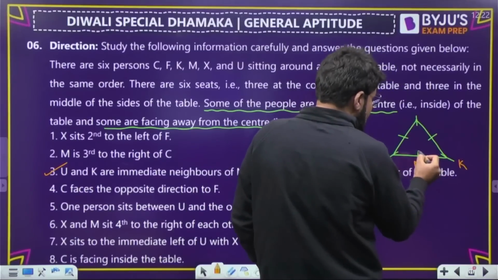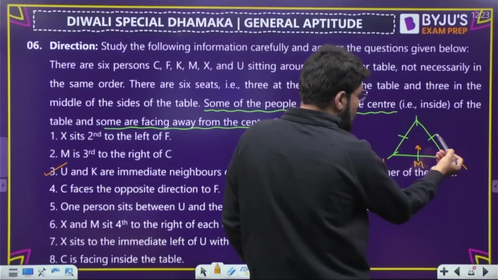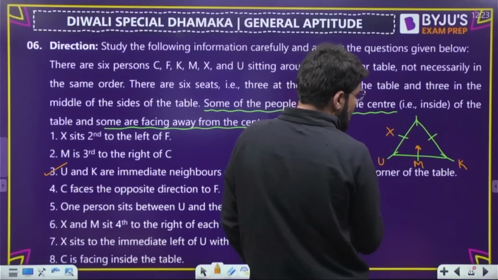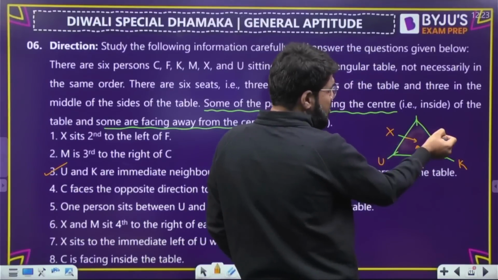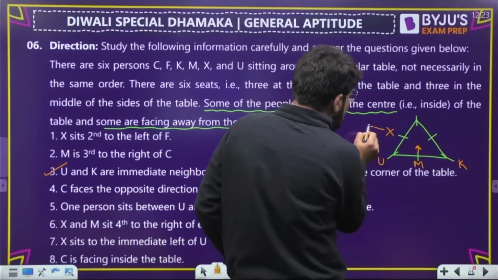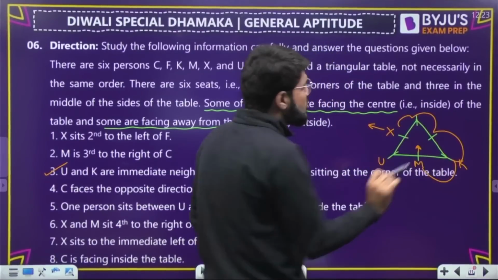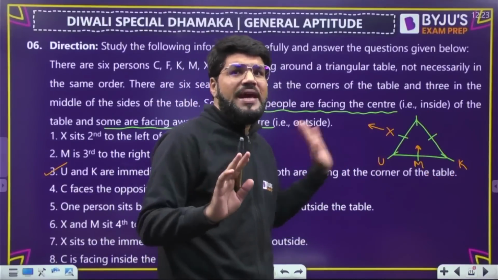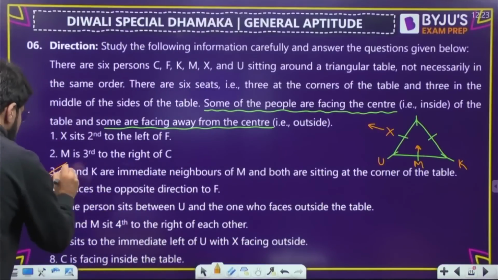If M is facing inside, then this becomes the right side. So 1, 2, 3, 4. This should be X. But if X is also facing inside, then 1, 2, 3, 4, M is not to the right. X and M are both fourth to the right of each other. So make X face outside and look into the right. So 1, 2, 3, 4. Yeah, now M is also to the right. So X and M are both fourth to the right of each other; that is why X is outside. तो ये भी use हो गया. Statement 6 is used. Third is used.